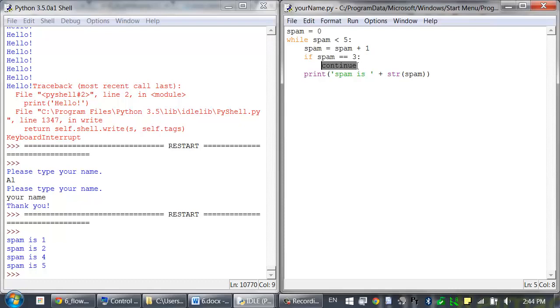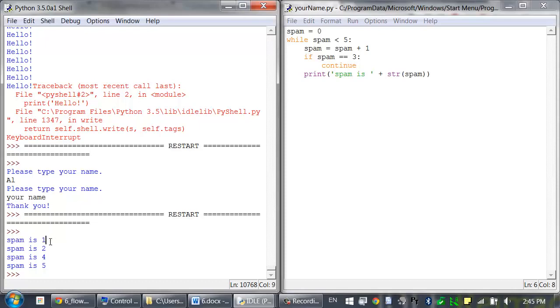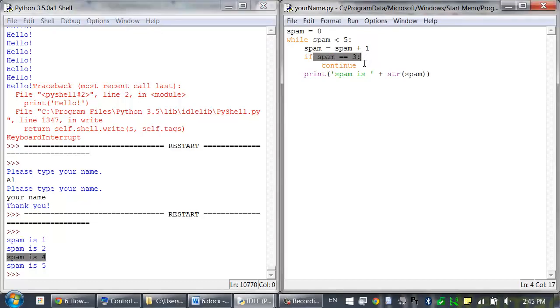So when continue is executed, the execution immediately jumps back to the start of the while loop. So in that case, this print function call never happens. And so that's why you see spam is, whatever the value is, for everything, except when spam was equal to 3, because we hit this continue statement, and so we didn't reach this part, we just immediately went back to the start.